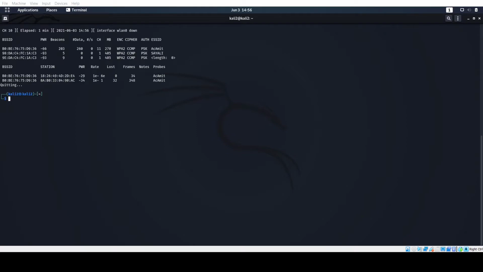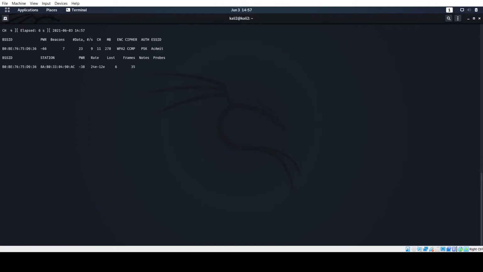Now what we want to do is list all the devices that are present on it. So the command is... we'll wait for some time.